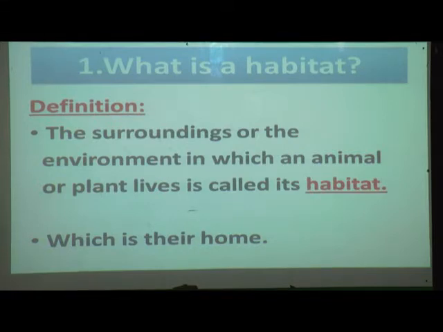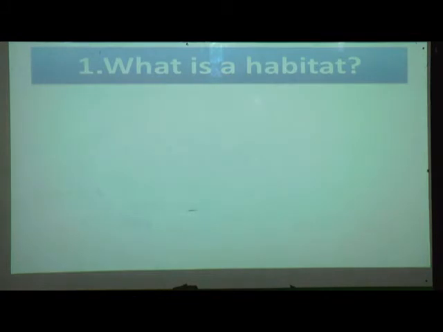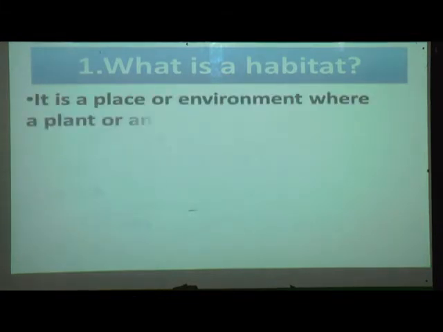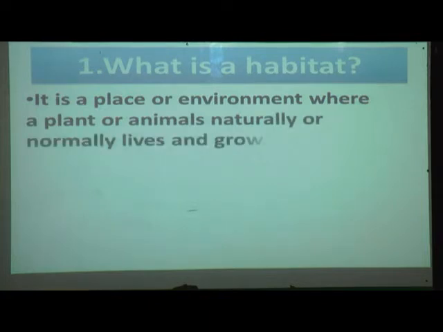It is the place or environment where plants or animals naturally or normally live and grow. That is called habitat.